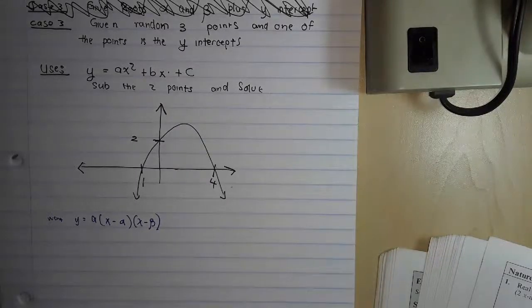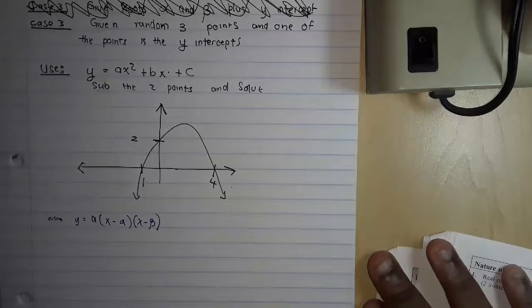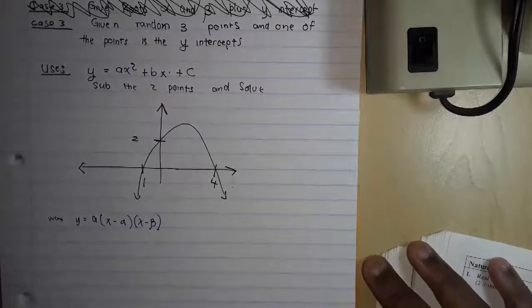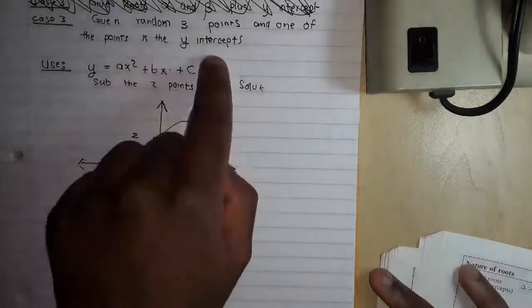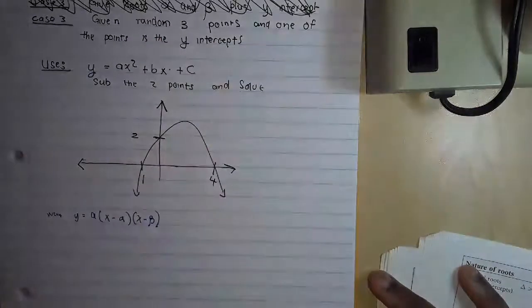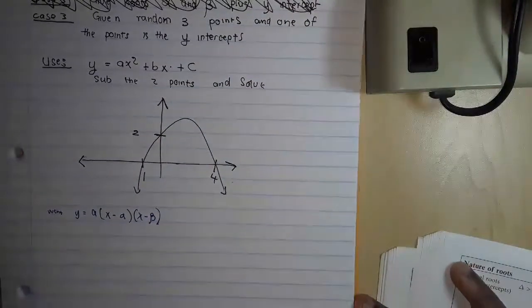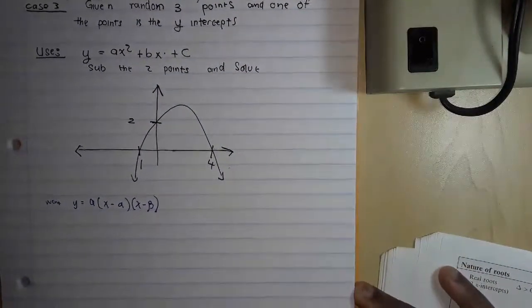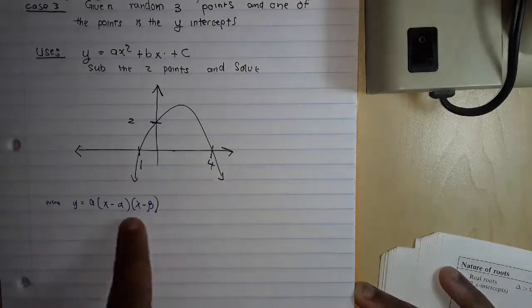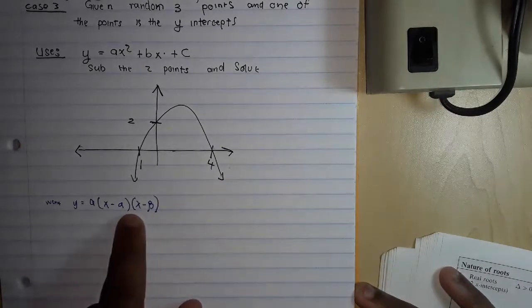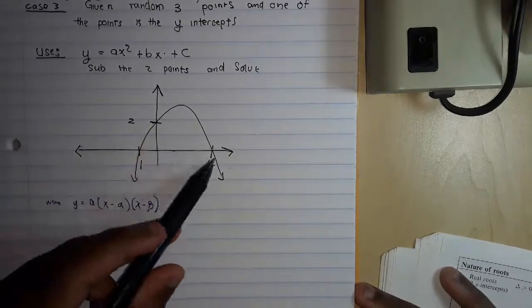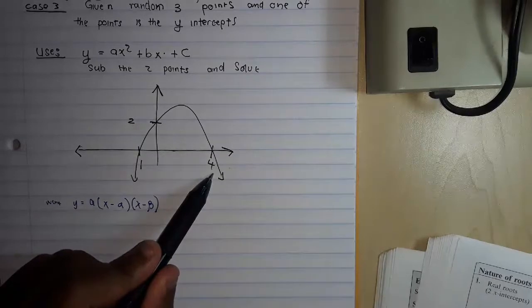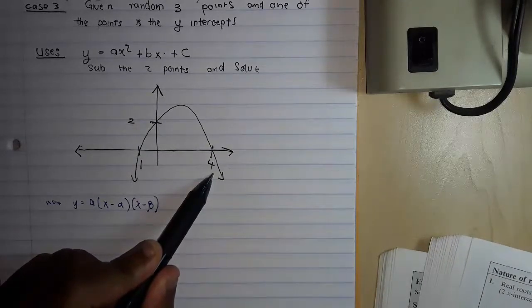In this example, we're looking at the last case, as we conclude the problems on parabolas. This is the case where we are given random 3 points, and one of them is the y-intercept, right? Bear in mind that in this specific problem we are given the roots, and we've seen in the previous example that we could have used that, but we won't be using it now, as a demonstration, just in case these points weren't necessarily roots. So we'll use a different approach.